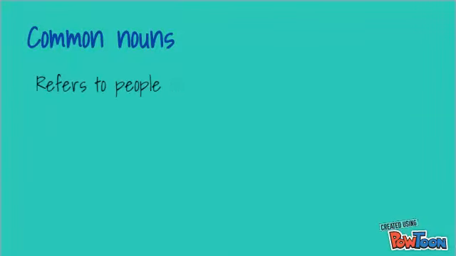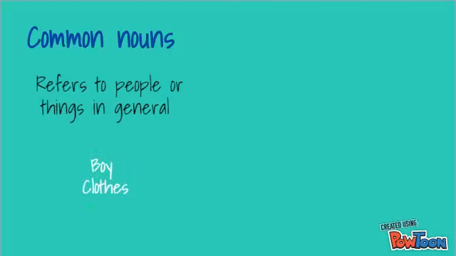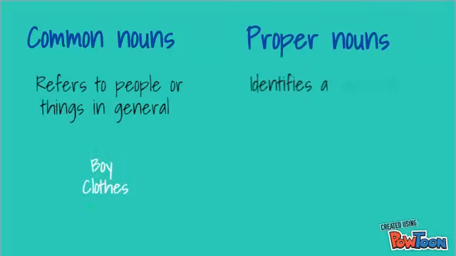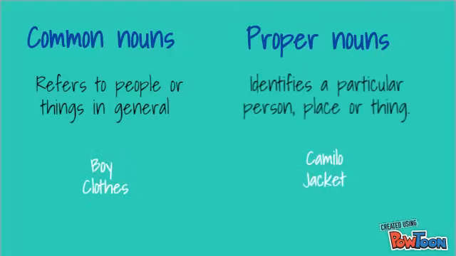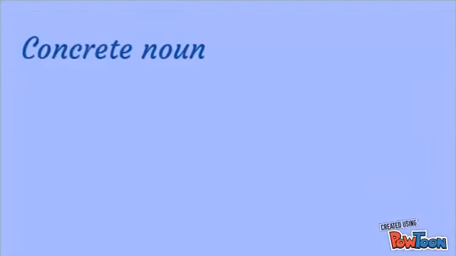Common nouns refer to people or things in general. For example, boy and clothes. Proper nouns identify a particular person, place, or thing. For example, Camilo and jacket.